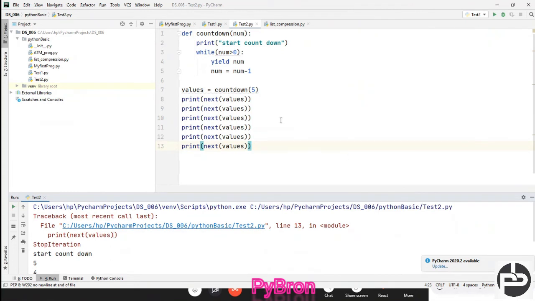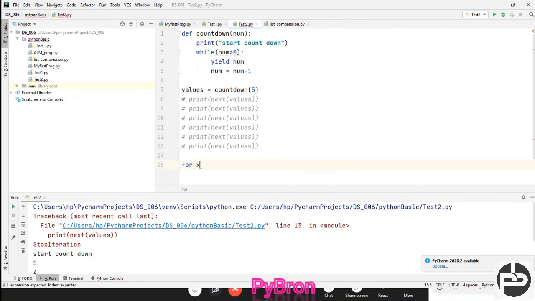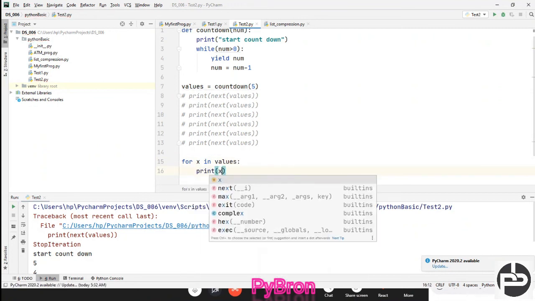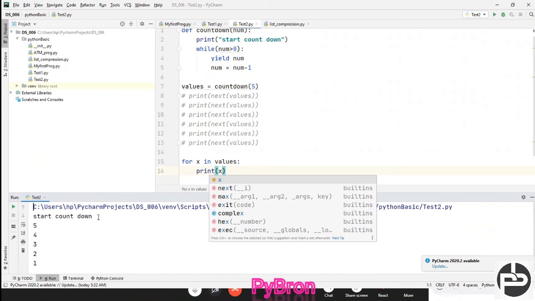But you can avoid this by using a for loop. Let me show you how to avoid these things. for x in values, and print x. Now if I do this, there is no error, right? I am able to achieve my result also. Got it? So this is the beauty of these things.